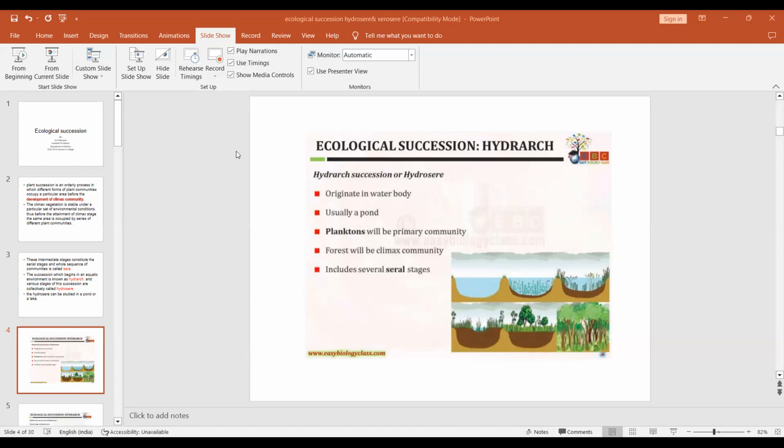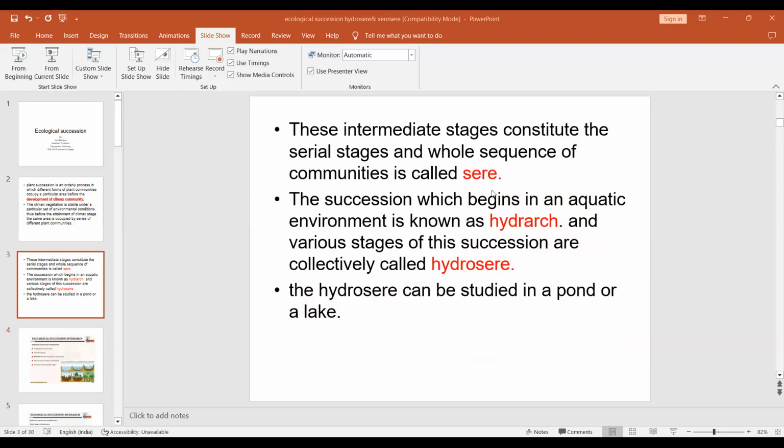So madam has clearly explained about the succession. Regarding this class, if you have any doubt, please ask. Otherwise, our class is going to wind up. Okay, madam?